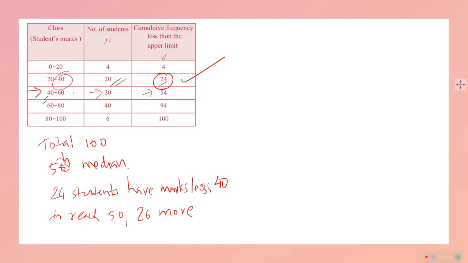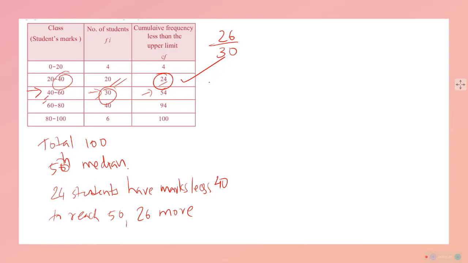तो अब एक आइडिया निकालना पड़ेगा. 26 out of 30 will be having marks between 40 to 60, correct?